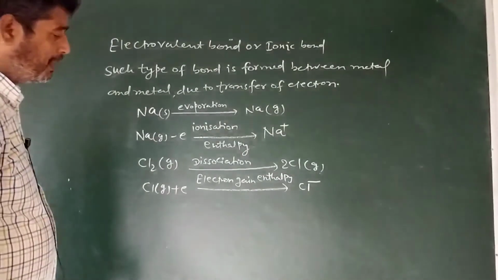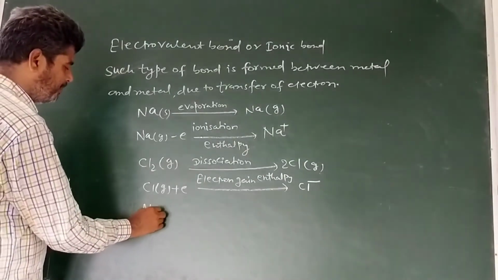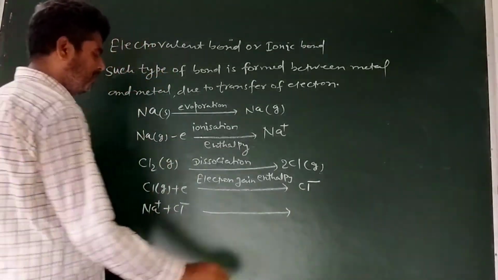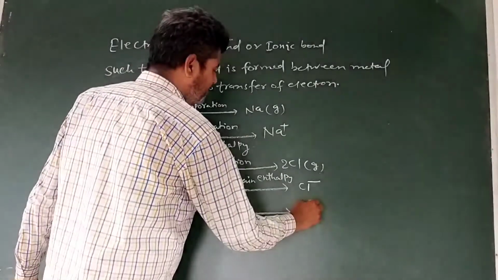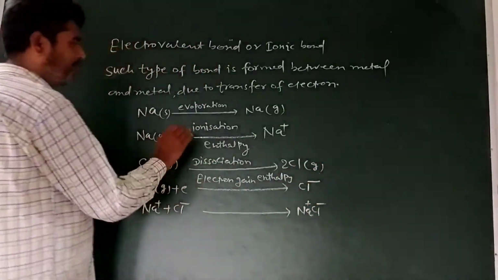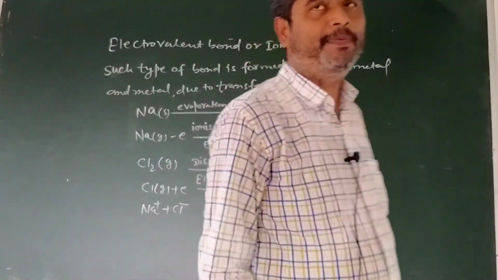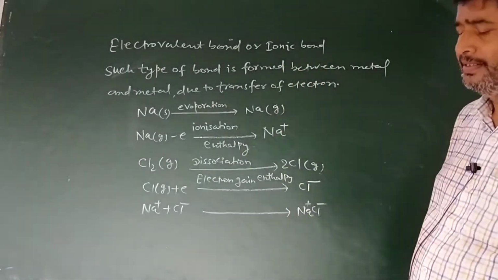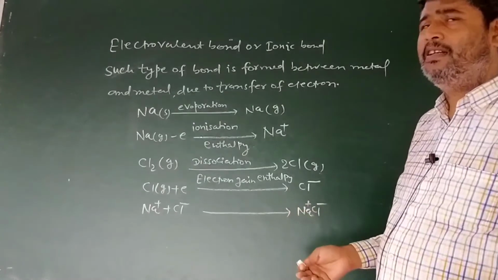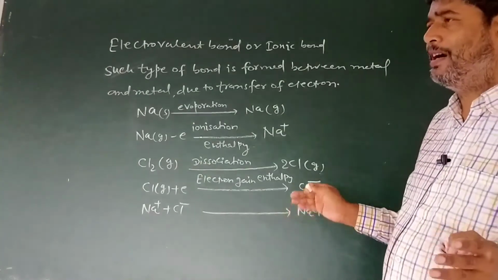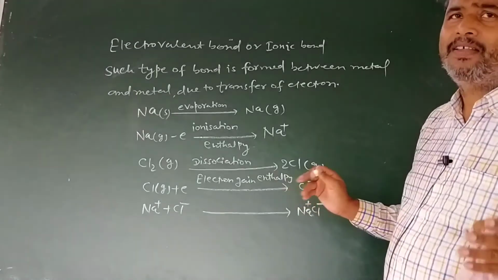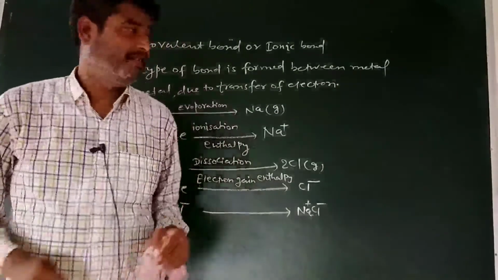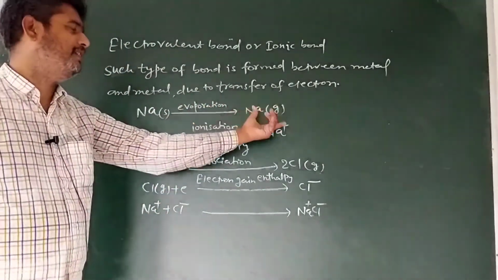Now two types of opposite ions, Na plus and Cl minus, interact with each other and form the electrovalent bond, that is, the ionic bond. In this manner the ionic bond is obtained. For each ionic bond, the process is similar. Electrons will always be gained or lost in the gaseous state. In each process, some energy is required.